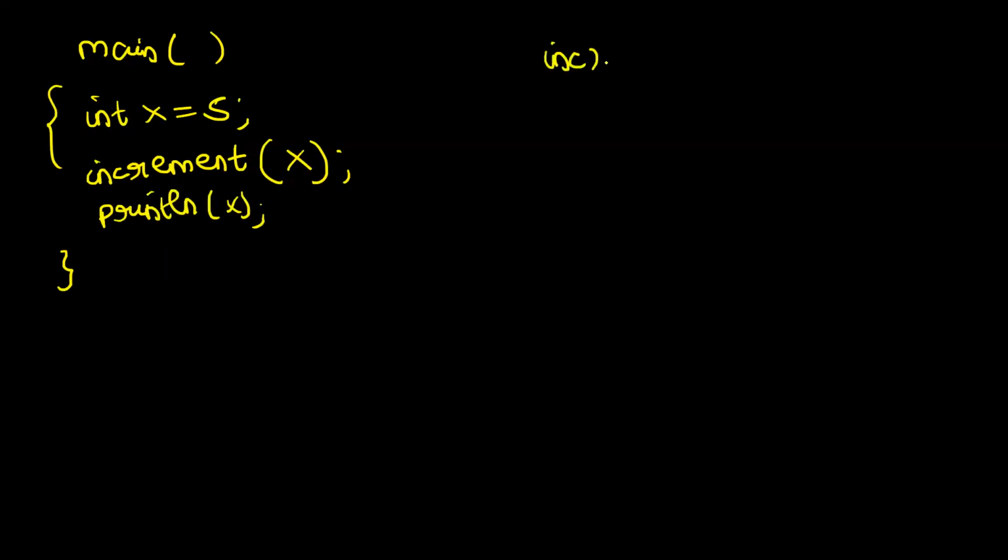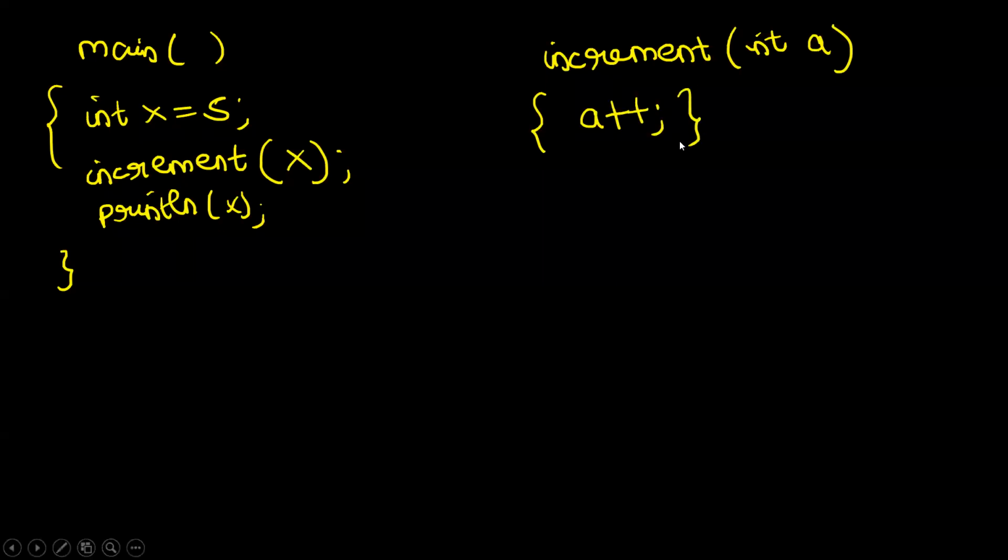And what I am doing in the increment method, I'm just giving a basic definition. It receives a variable. Let me call this variable as a. And what it does is a plus plus. Job done. Do you think you will actually see the value of x getting incremented? If yes, why? If no, why? No, you will not get it incremented, right? Because you pass a copy of the value of x, and this a is visible only inside the context of increment function, and you are not returning the value. So there are no changes being made to the variable x.